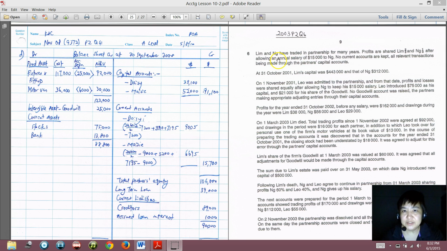So this question says Lim and Ng traded in a partnership for many years. Profits are shared 2/3 and 1/3 after allowing an annual salary of 15,000 to Ng. No current accounts are kept. All relevant transactions are made through partners' capital accounts.